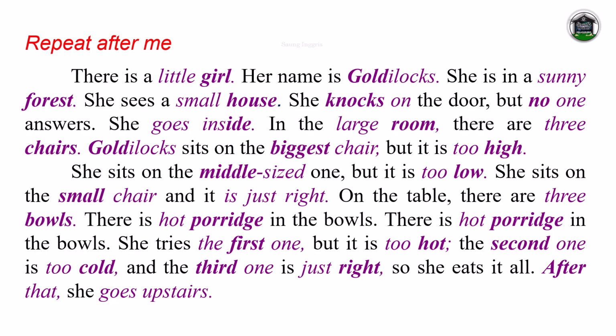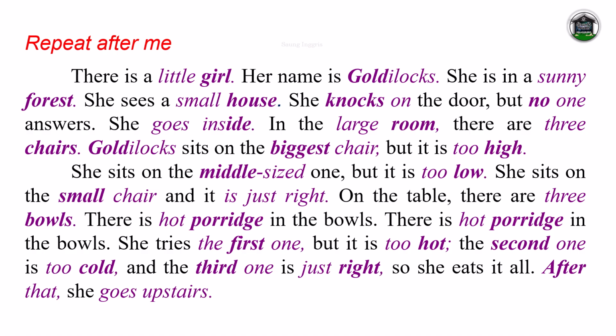Repeat after me. There's a little girl. Her name is Goldilocks. She's in a sunny forest. She sees a small house. She knocks on the door, but no one answers. She goes inside. In the large room, there are 3 chairs.